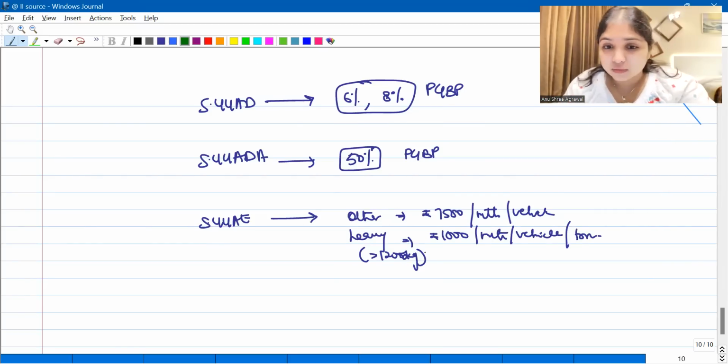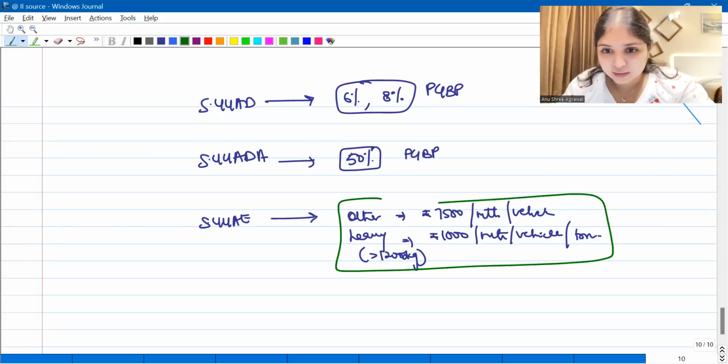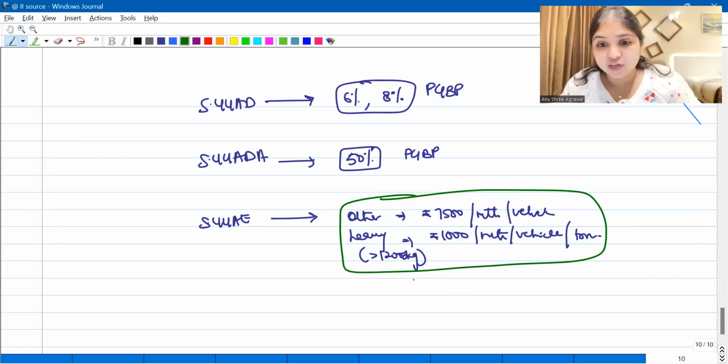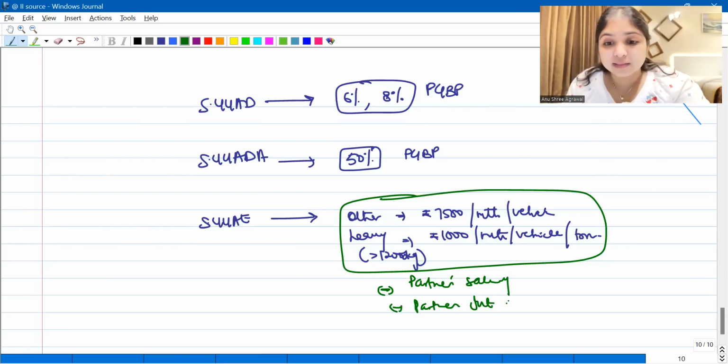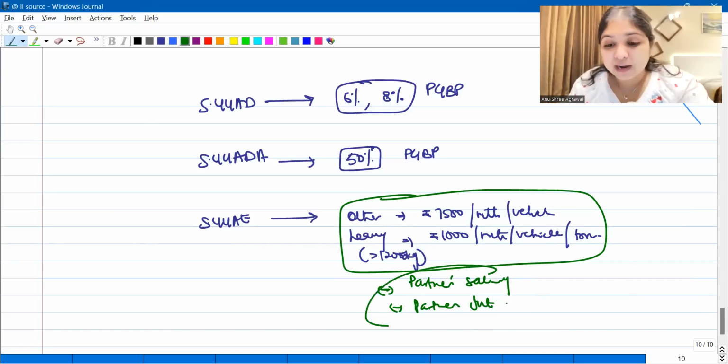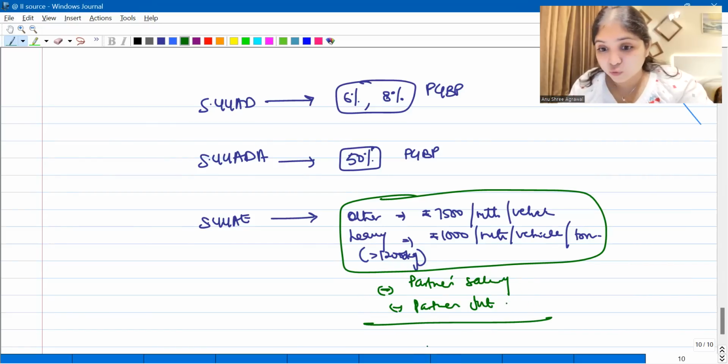Now listen, whatever you calculate like this, after this, there is one allowance which I will give you. What is that allowance? Partner's salary under section 40B, and also partner's interest. That allowance I will still give you. In 44AD, I will not give you. Only in 44AE will I give you this allowance, which is partner's salary and partner's interest. Only after this will the final answer be the PGBP.